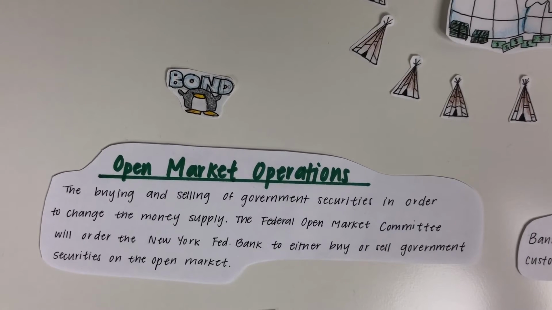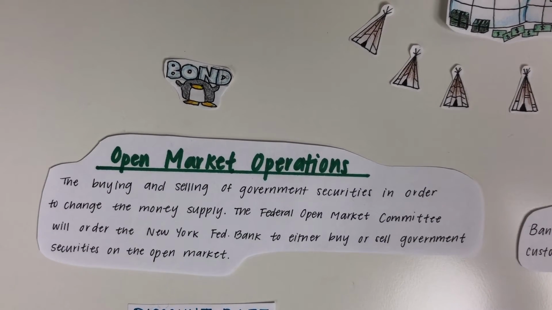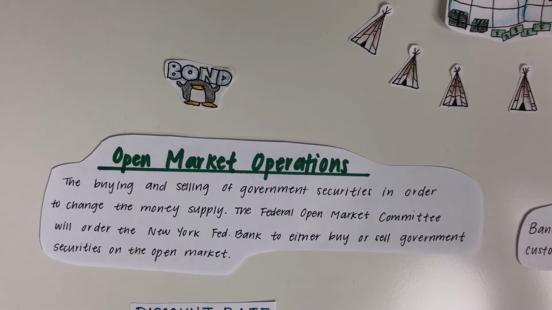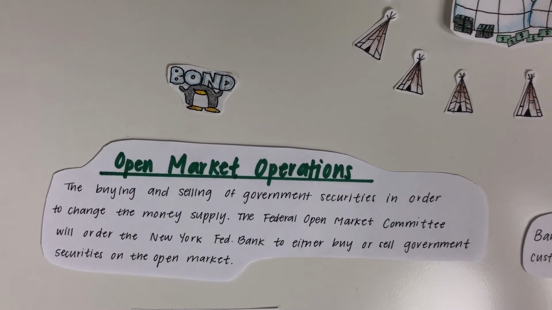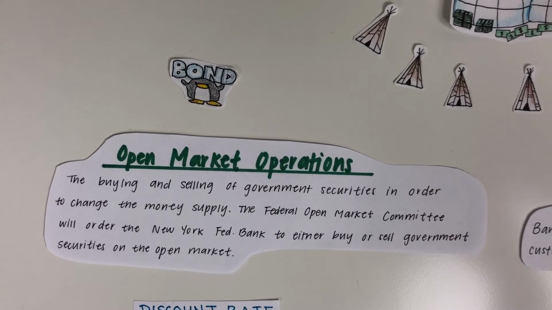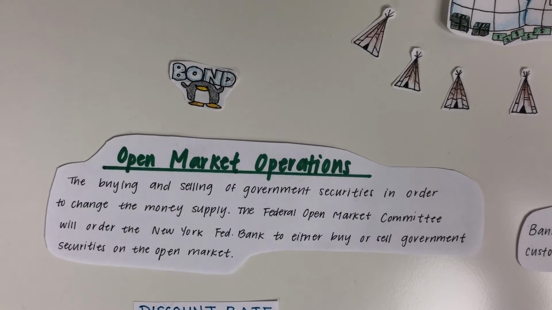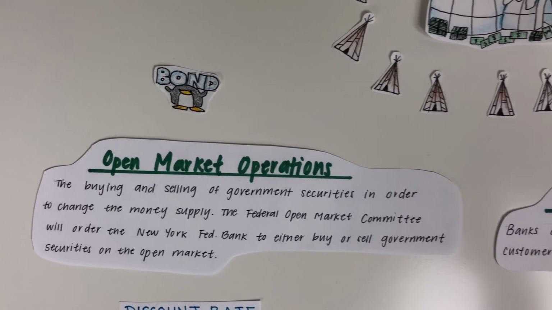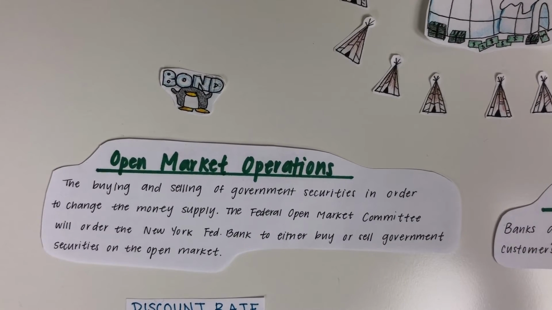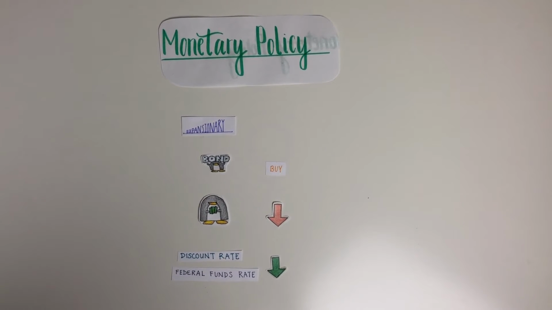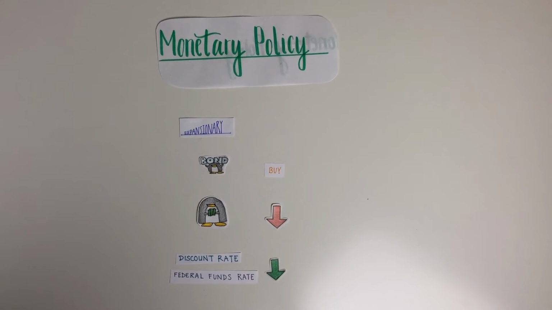The last tool that the Federal Reserve uses is open market operations, which is where they buy and sell government securities in order to change the money supply. The Federal Open Market Committee will order the New York Federal Reserve Bank to either buy or sell government securities on the open markets. When the economy is in a recession, expansionary policy is used.